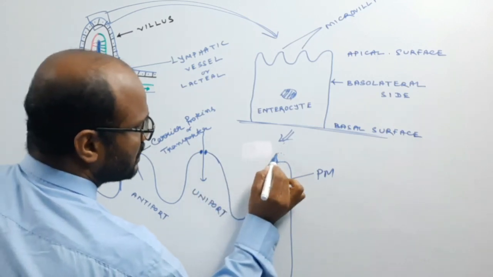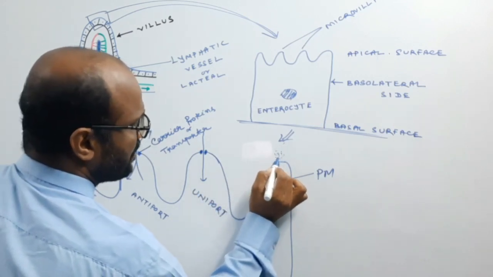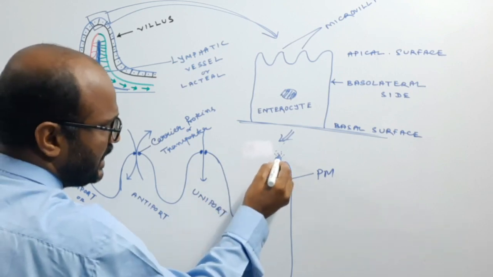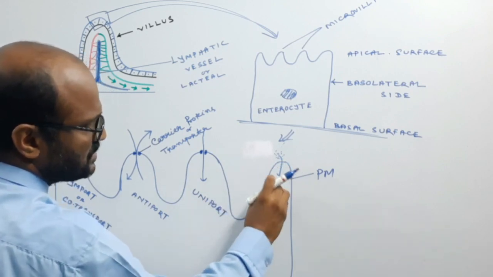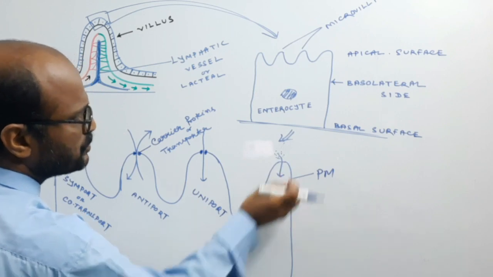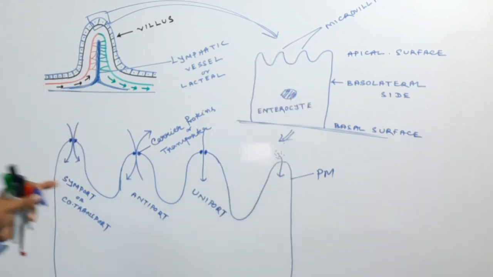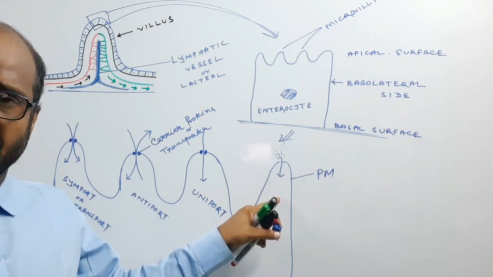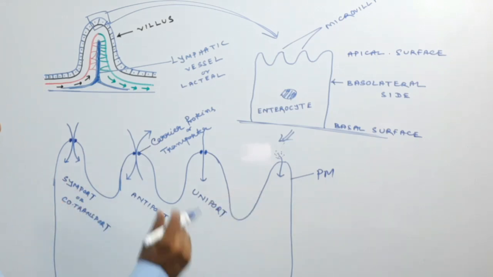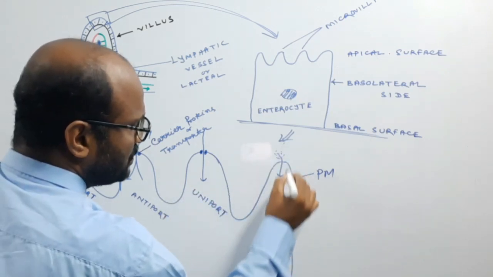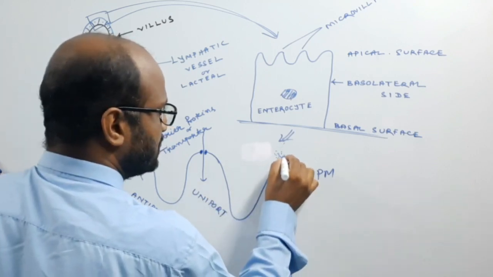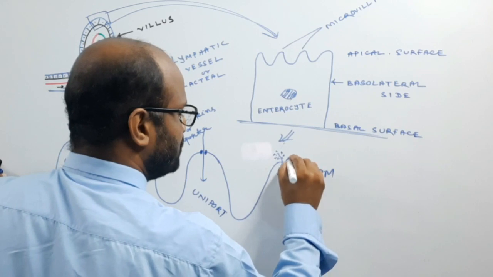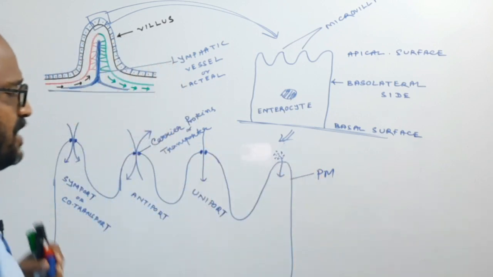Suppose one substance is present here and diffuses directly inside, from higher concentration to lower concentration, along the concentration gradient. This type of process is known as diffusion.